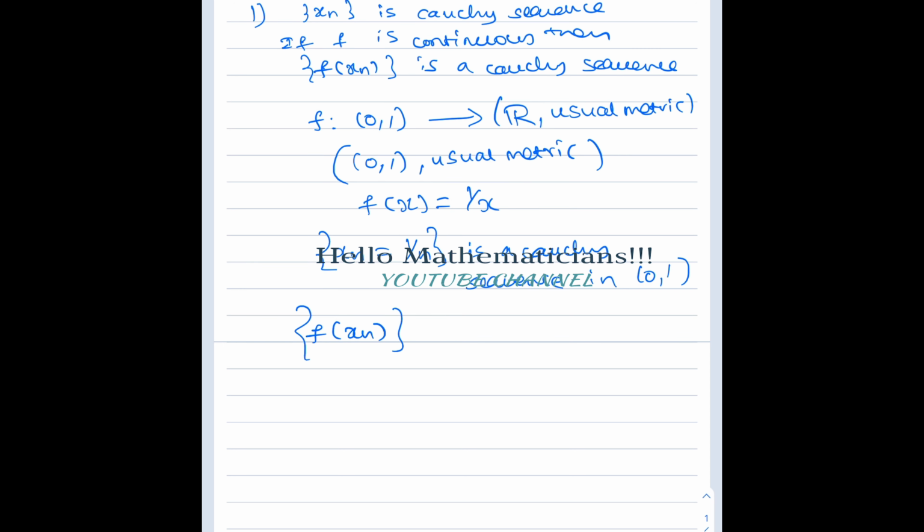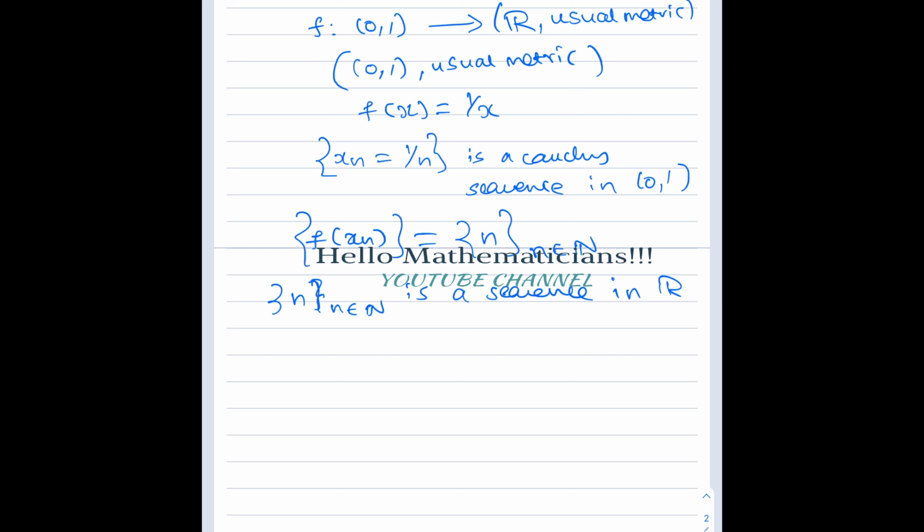So this image sequence is the sequence n, n belongs to N, a sequence in R, and you can easily prove that this sequence n is not a Cauchy sequence because it diverges to infinity.